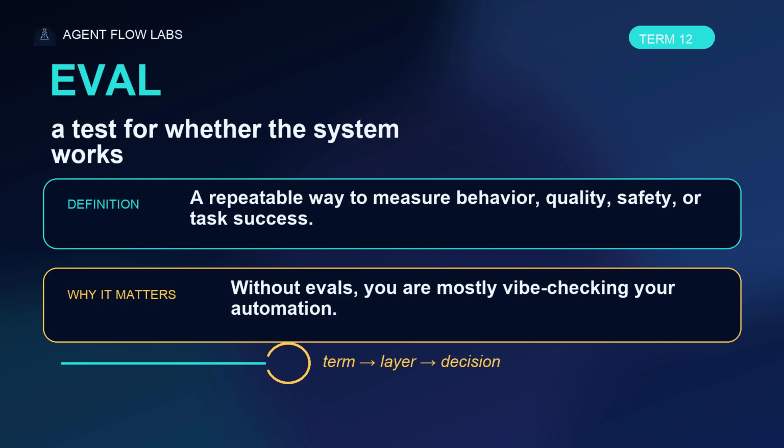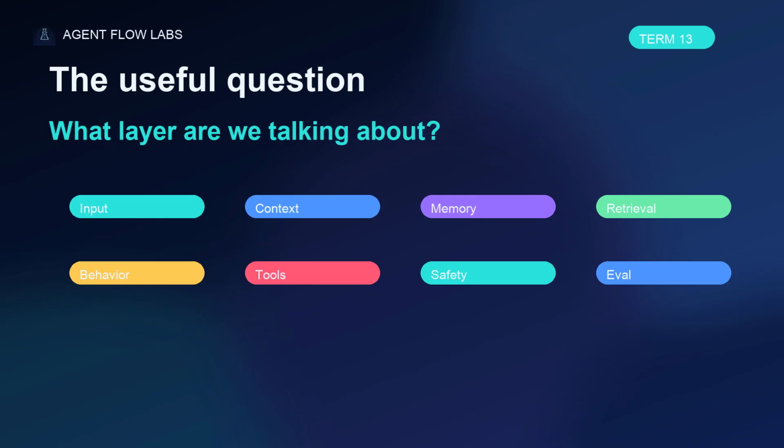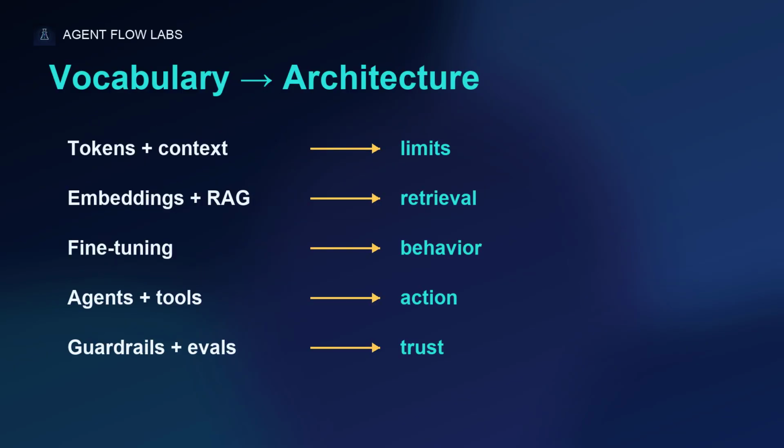Here is the useful move. When someone uses an AI term, ask, what part of the system are we talking about? Input, working context, stored knowledge, retrieval, model behavior, tools, safety, evaluation? Once you know the layer, the fog clears. AI stops being mysterious when the vocabulary becomes architecture.